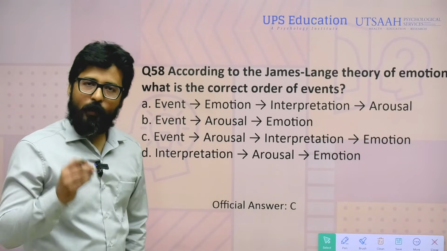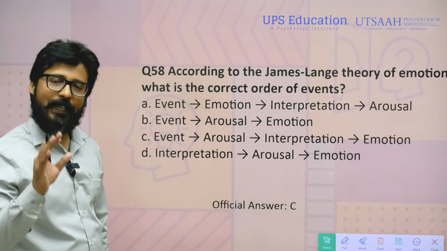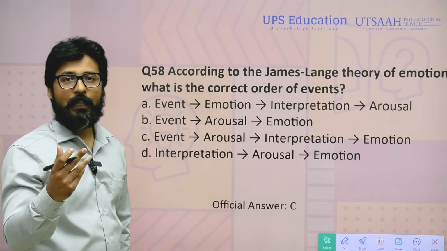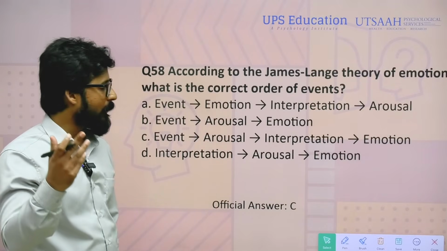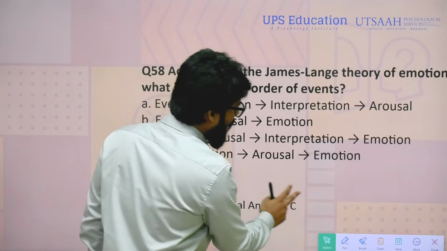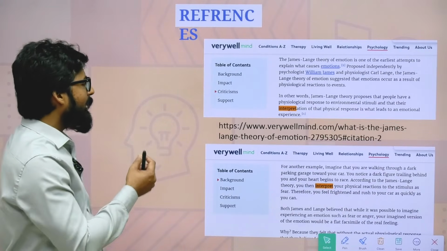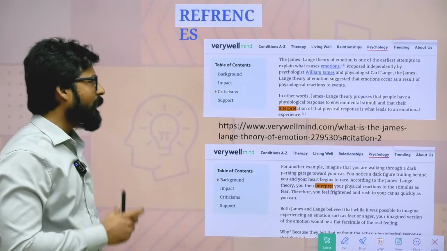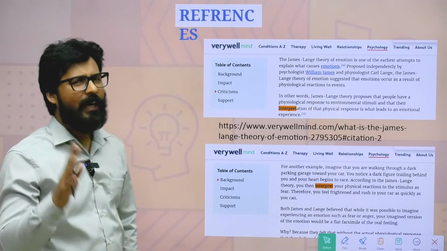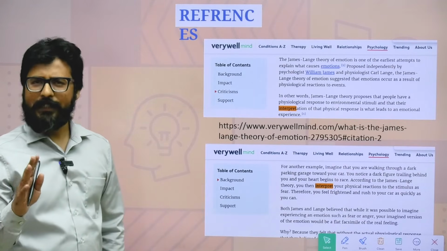So according to me, what is given in the official answer key is right. The answer is C. But if you want to challenge them, I suggest you move ahead and challenge. But I also added a reference for you, so you will not develop any confusion. I added the right interpretation. Here you can see I took it from Verywell Mind, a popular website, and you can find this kind of interpretation in your textbook as well.